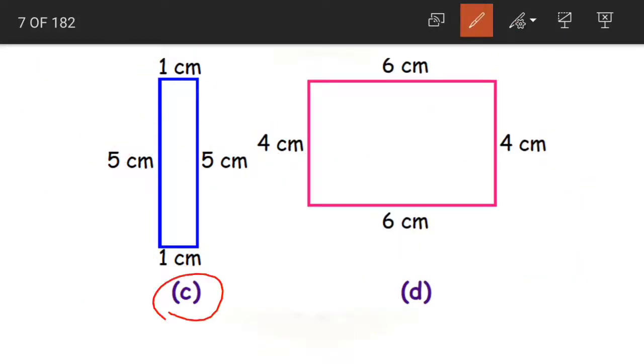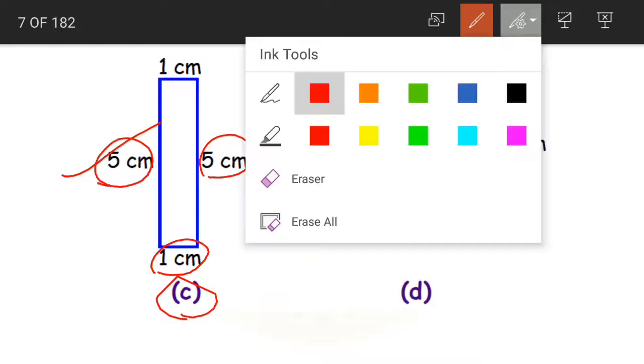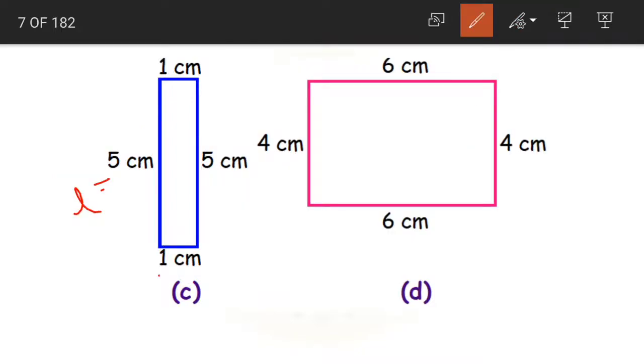See, children, you might get confused about which side is the length and which side is the breadth. Now here we are having 2 sides that are 5 centimeters in length, and the other 2 sides whose length is 1 centimeter only. Now from these 2 sides, which is the side with the greater length? 5 is the greater one. Yes, so 5 centimeters will become our length. And coming to the shorter side, that is 1 centimeter, will be our breadth.